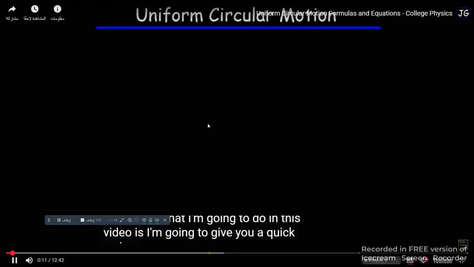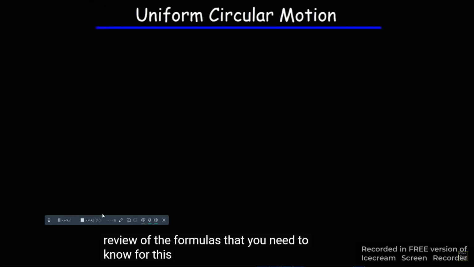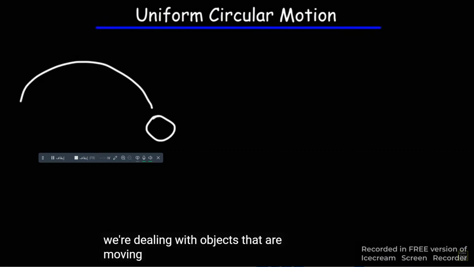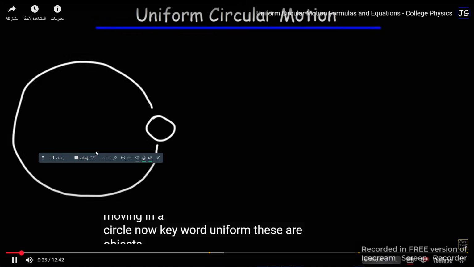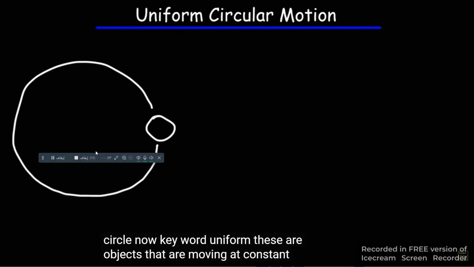What I'm going to do in this video is give you a quick review of the formulas that you need to know for this chapter. So, uniform circular motion. We're dealing with objects that are moving in a circle. Now, keyword: uniform. These are objects that are moving at constant speed.